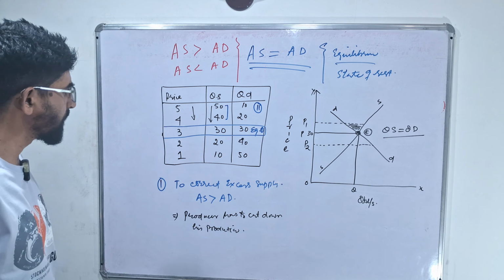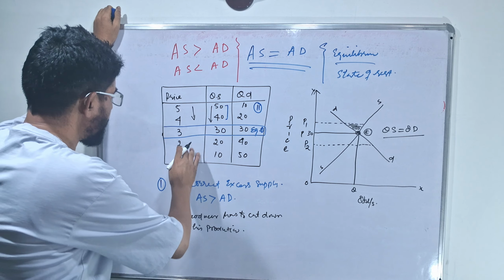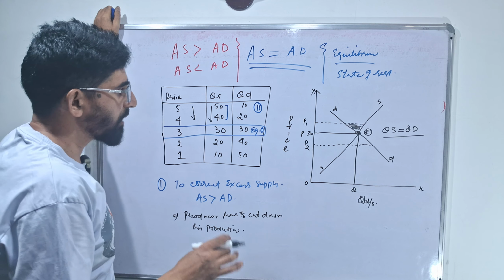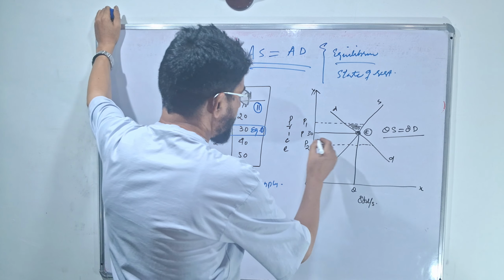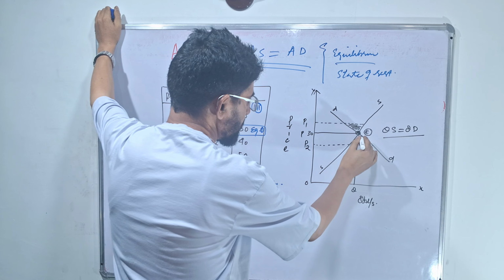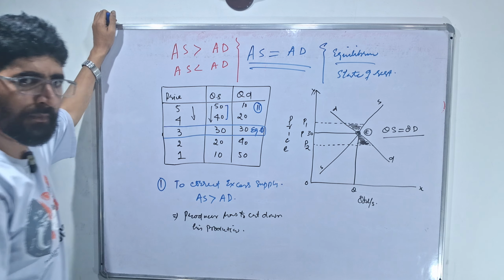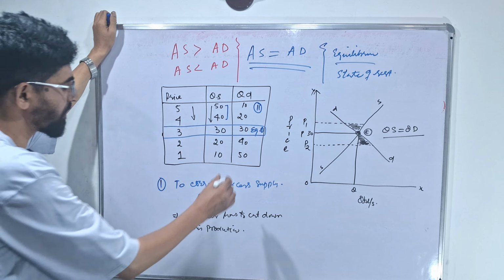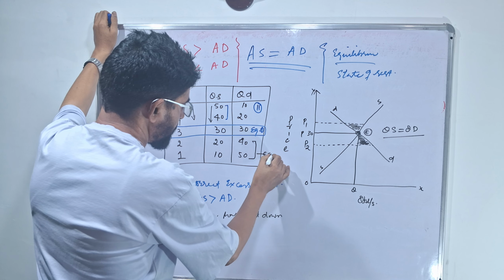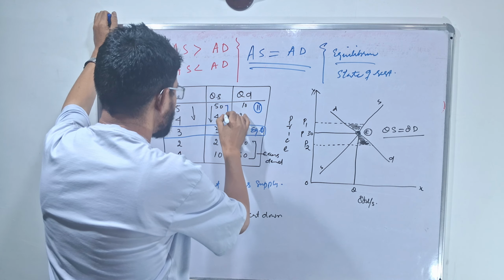Similarly, when price falls, there's a negative relation with quantity demanded. When price falls, quantity demanded will increase. The increase in quantity demanded will lead to excess quantity demanded. As price falls, this will lead to excess demand. This is the situation of excess demand. This is excess demand. This is the excess supply situation.